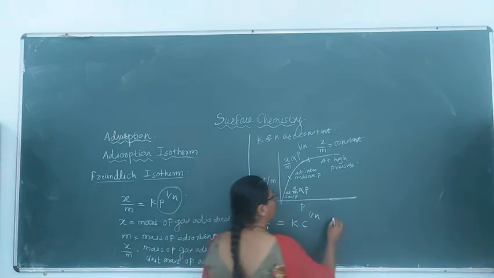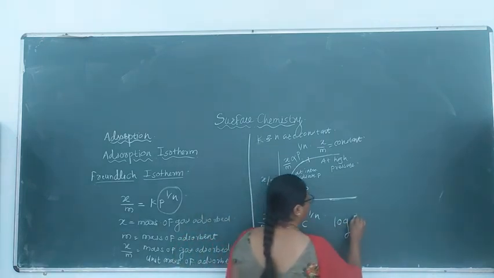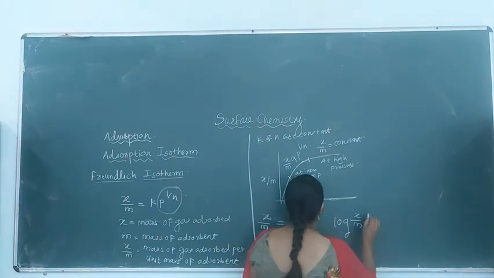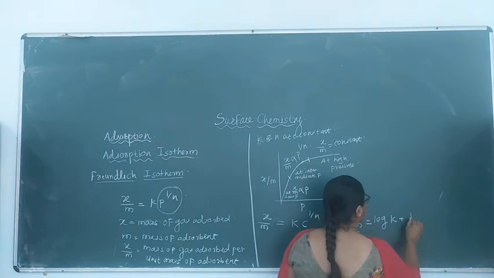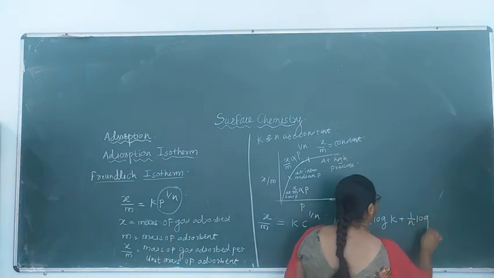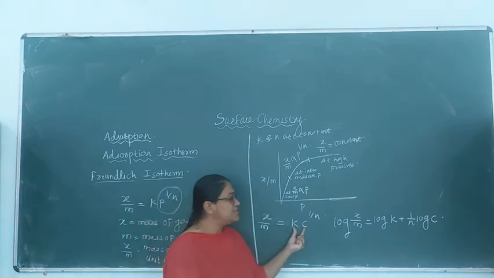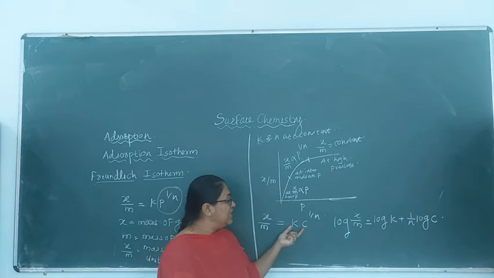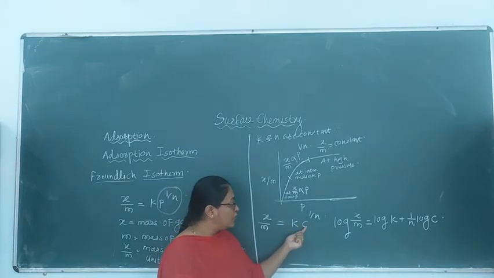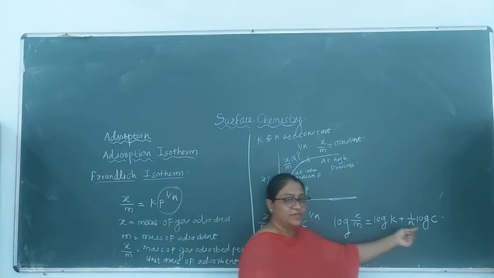If you take the log on both sides of this equation, log of x by m is equal to log of k plus 1 upon n into log c. This is what the equation becomes. These two terms are in a product, so if we take their logarithm there will be addition of their logs. For this term, this is a power of the term, so according to the rule of logarithm it will come in the product.